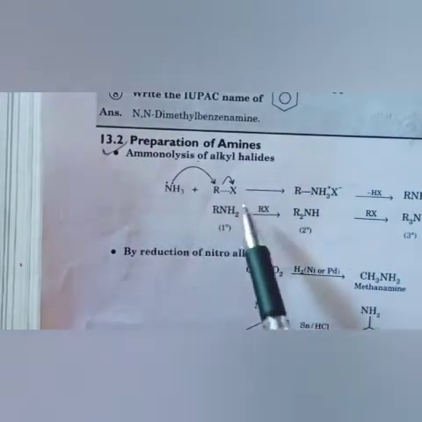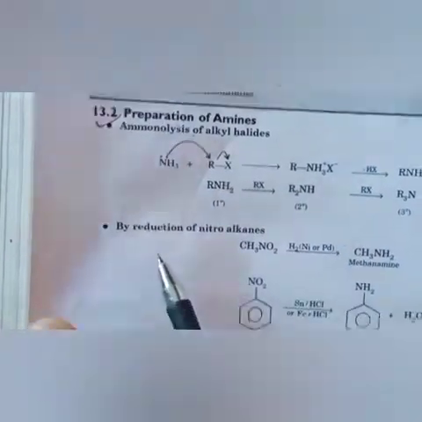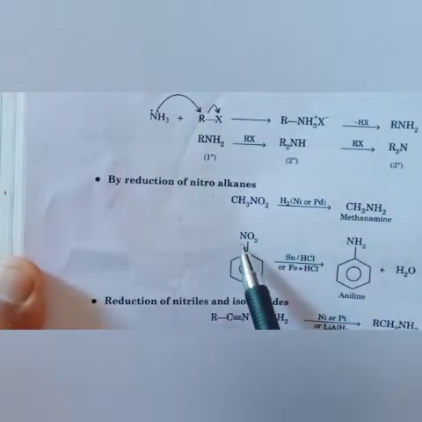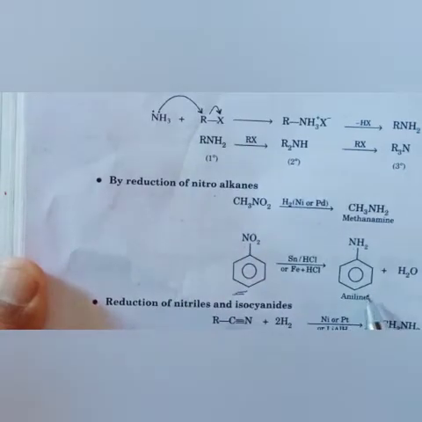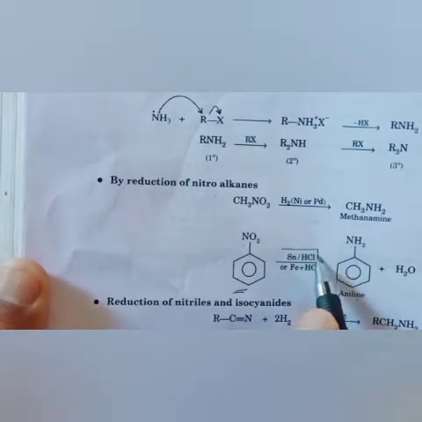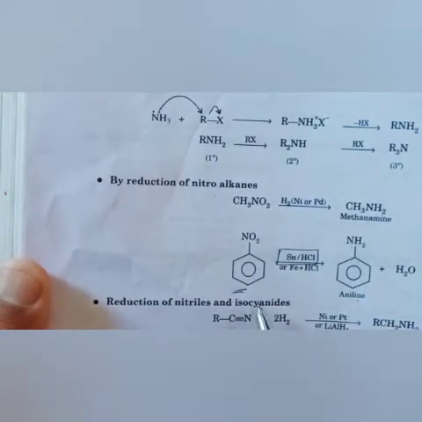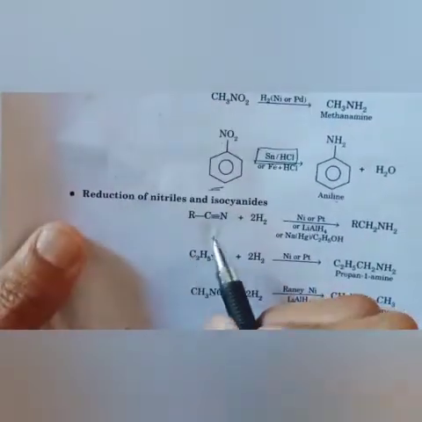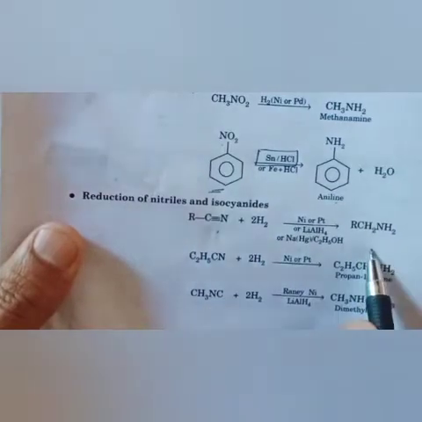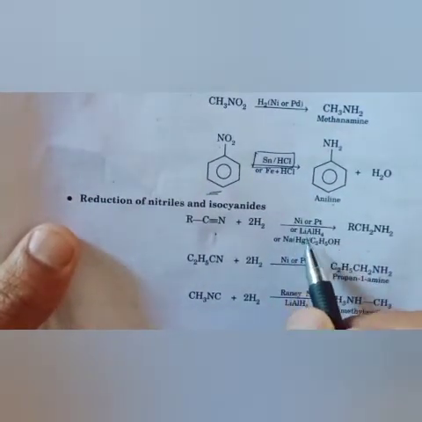Ammonolysis, breakdown of ammonia and converting with the alkyl group. Reduction of nitroalkane, the nitro group will convert into amine, and it is a very important conversion. Nitrobenzene converts into aniline by using Sn/HCl. With this catalyst, nitro can be changed into aniline. Reduction of nitrile, the cyano group will change into amine, with the help of nickel or platinum in the presence